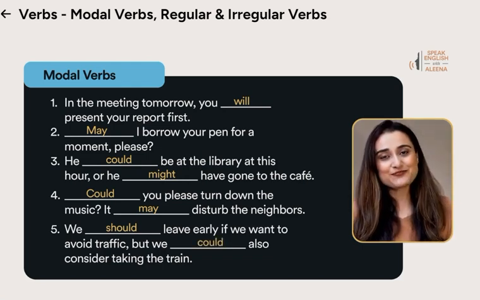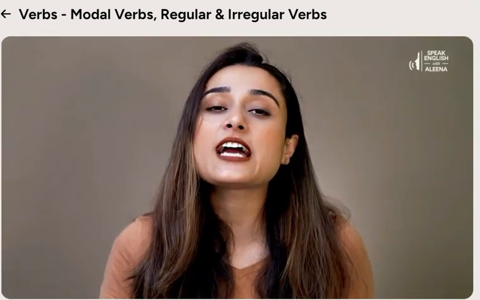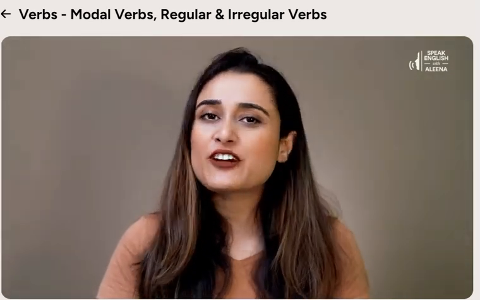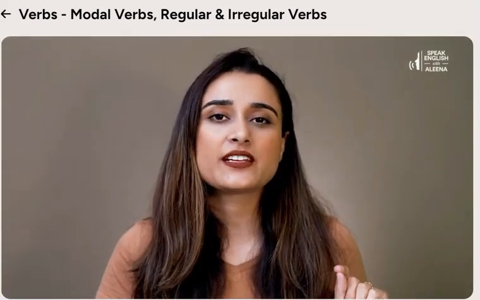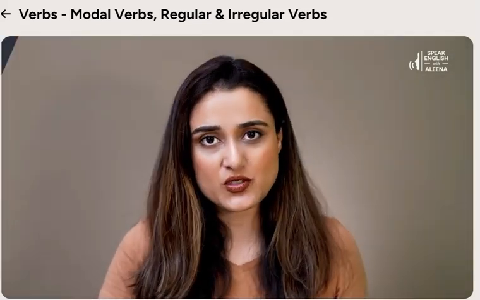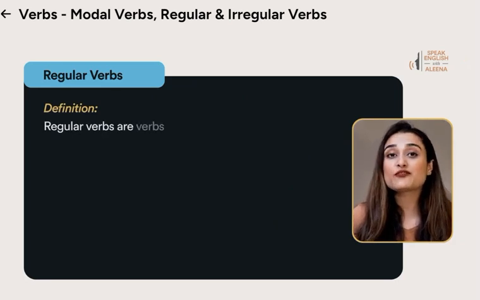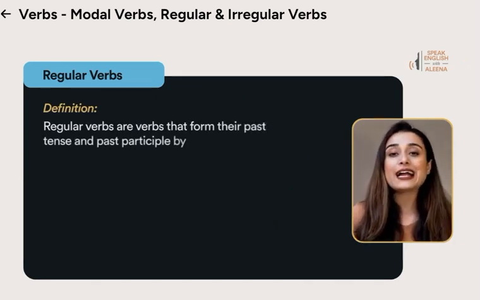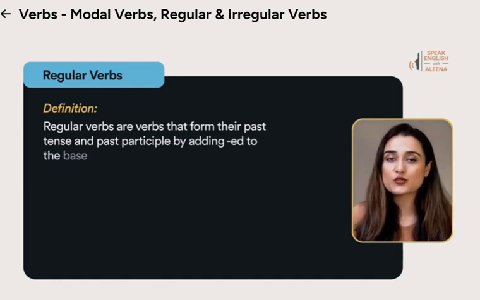So is this clear? Alright, let's move forward and discuss what regular verbs are. Verbs are primarily divided into 2 categories, regular and irregular. There's a very small difference between these two. Regular verbs are verbs that form their past tense and their past participle by adding the letters ed to the base form.